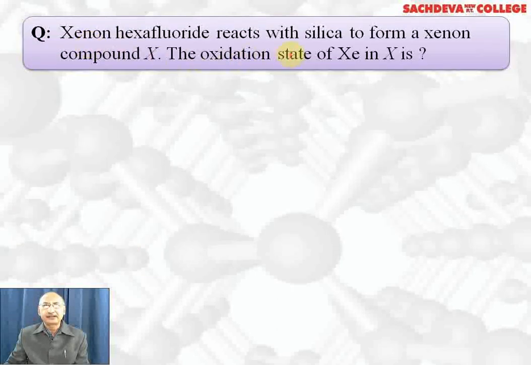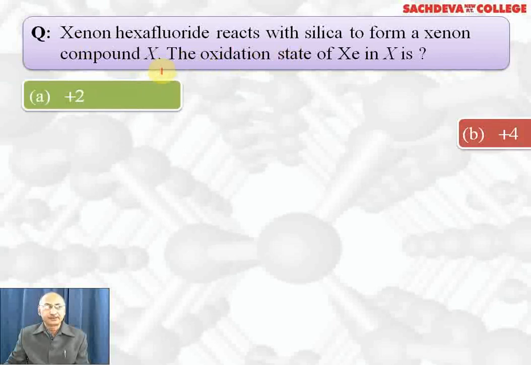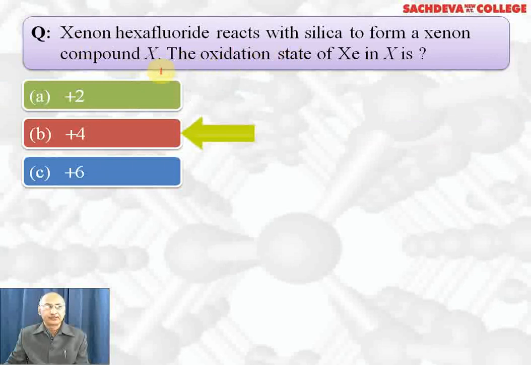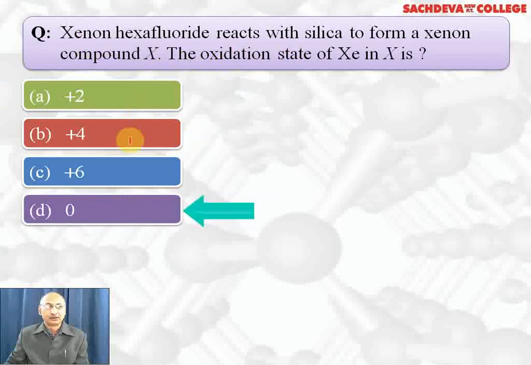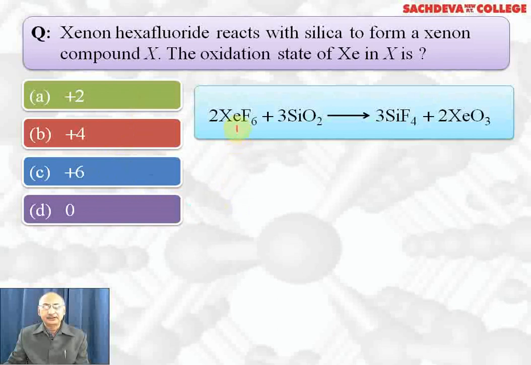Xenon hexafluoride reacts with silica to form xenon compound X. The oxidation state of xenon in X is +2, +4, +6, or 0. The correct answer is +6. Let's take up the explanation.